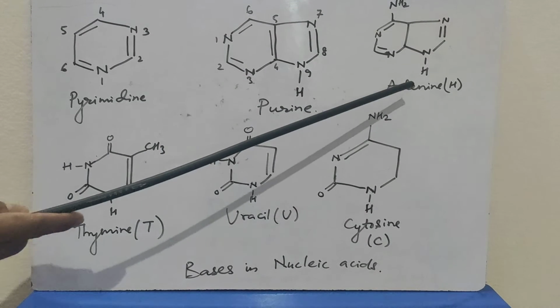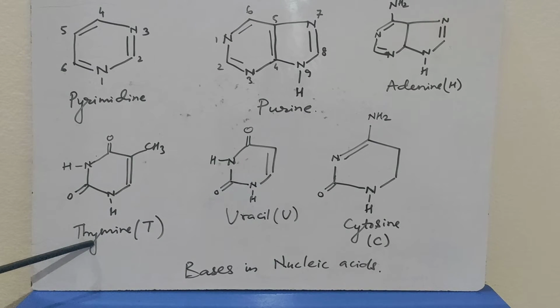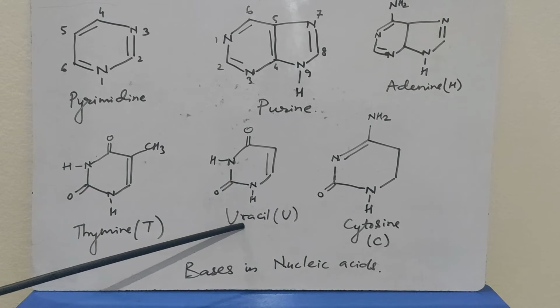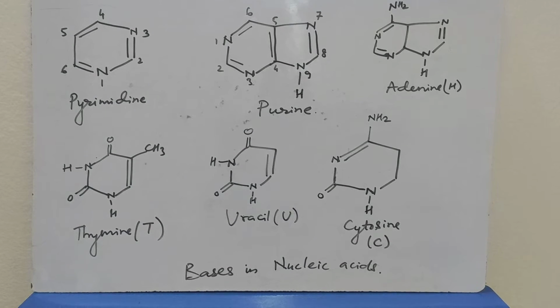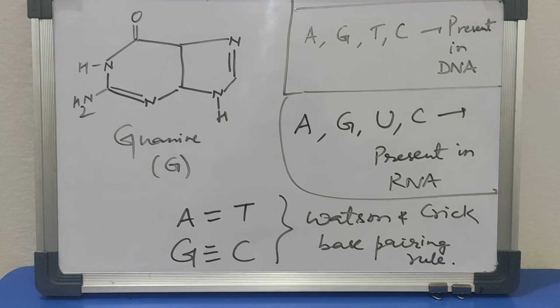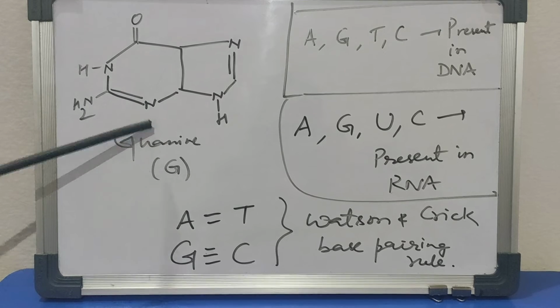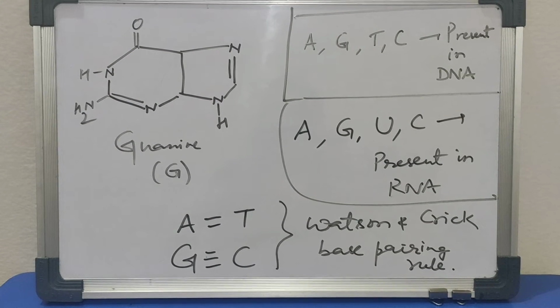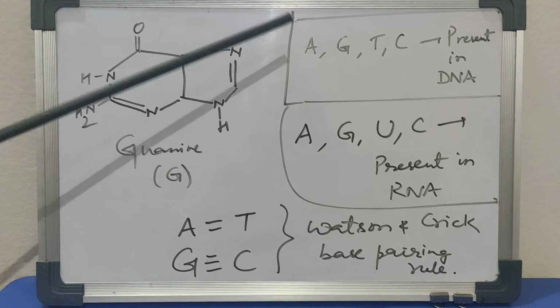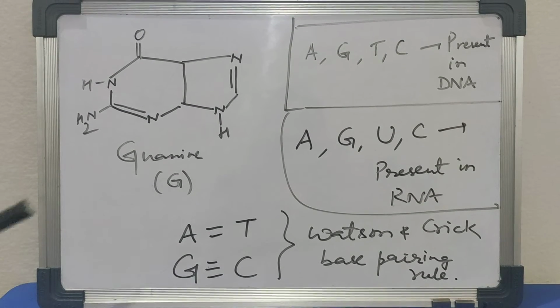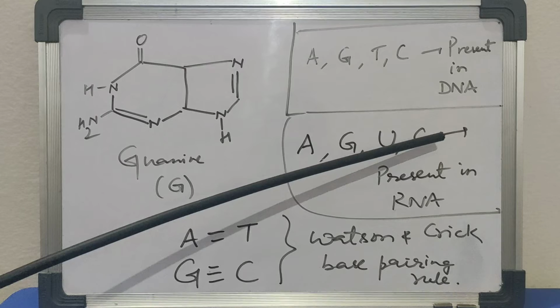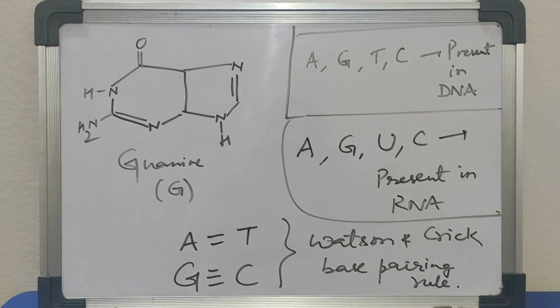Pyrimidine, purine: this is adenine, this is thymine, this is uracil, this is cytosine. This is guanine, which is a type of purine. Adenine, guanine, thymine and cytosine are present in DNA. Adenine, guanine, uracil and cytosine are present in RNA.